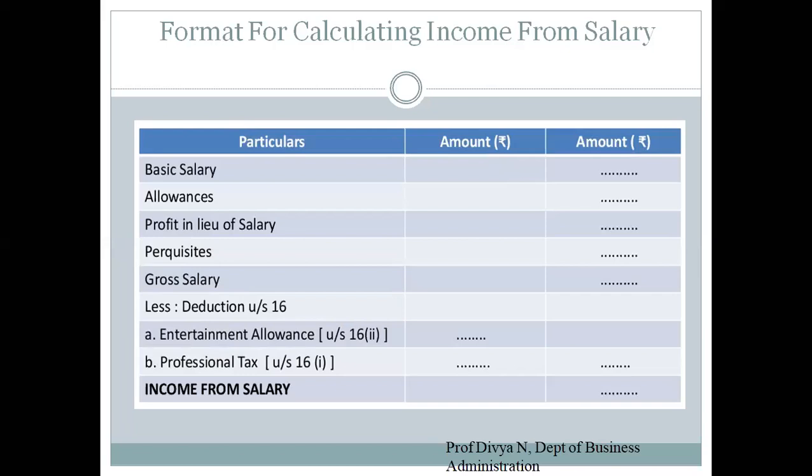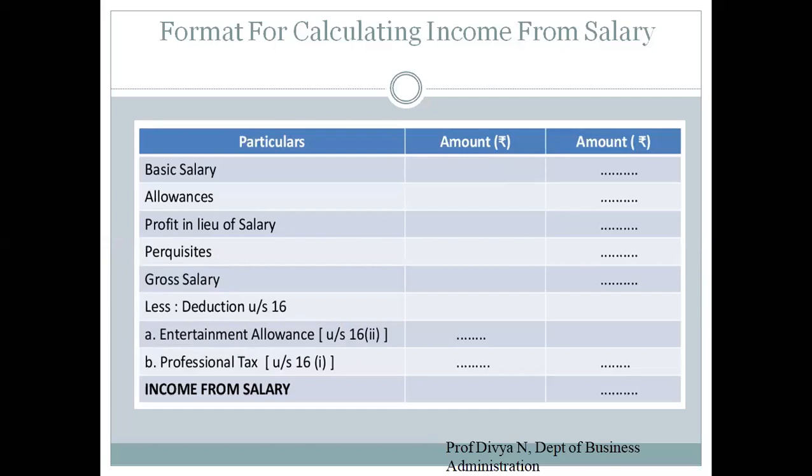So perquisites we are going to discuss in the next class because they are huge in number. Like allowances, perquisites also are many. So when I add all these, I will arrive at gross salary. To that, I am going to deduct the deductions under section 16. There are three deductions: standard deduction, entertainment allowance, professional tax. So I'm going to discuss that now.